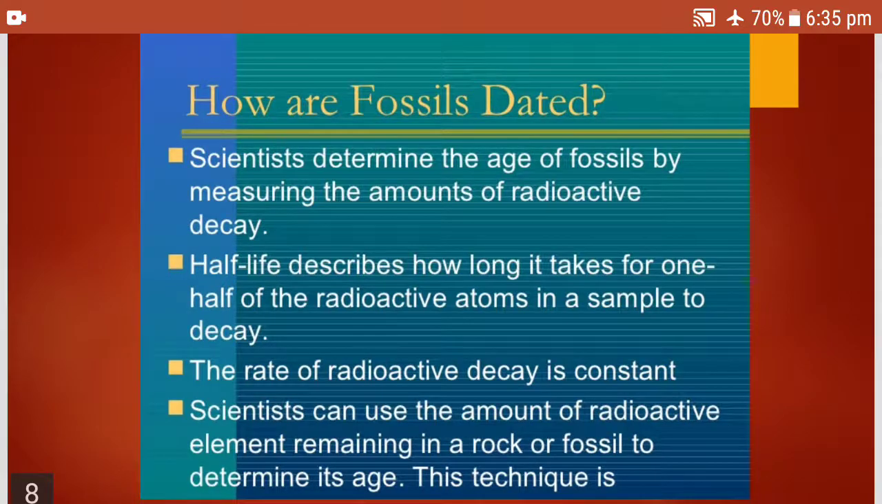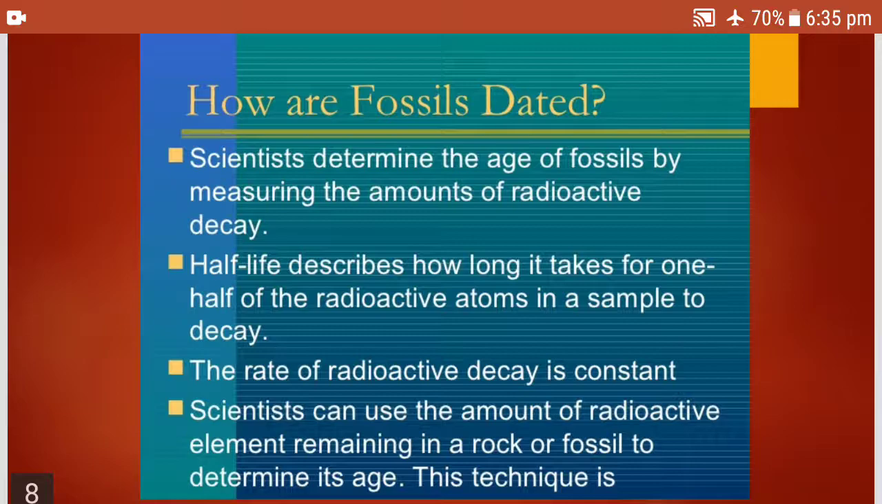Now we are going to learn how scientists study the age of fossils. Here, children, you have to remember one thing: the breakdown of the radioactive isotopes. Paleontology is the study of fossils, and the person who does it is called a paleontologist.